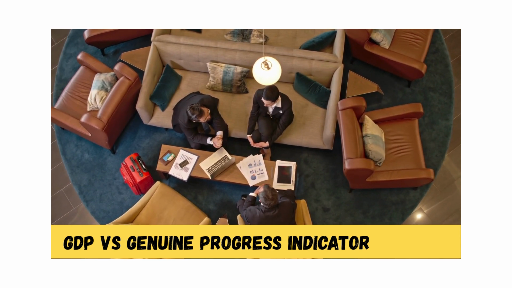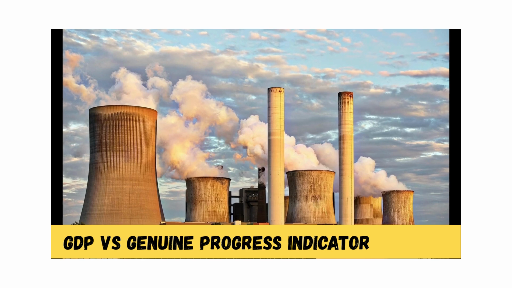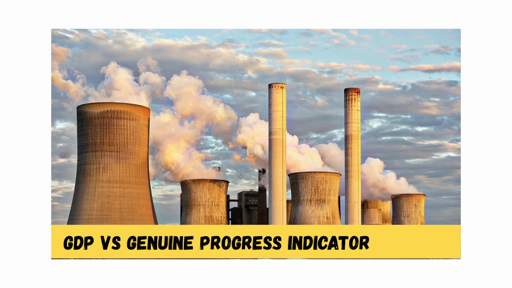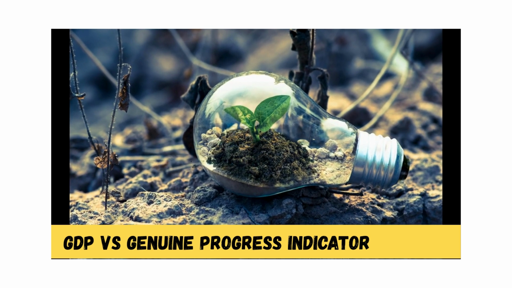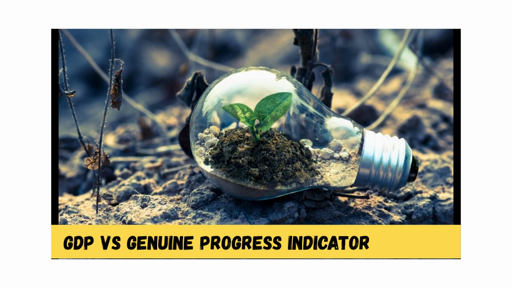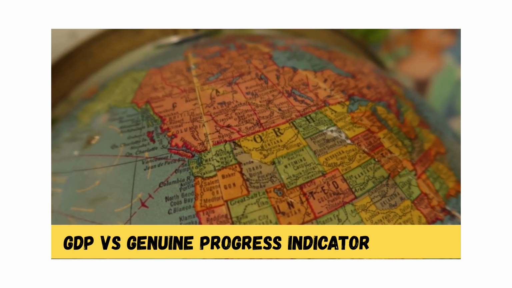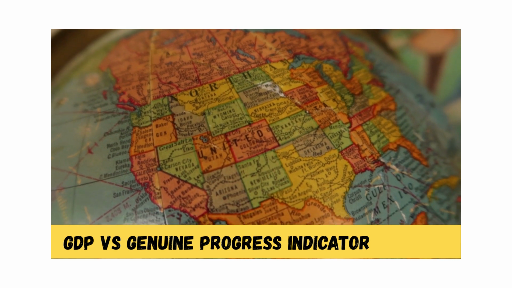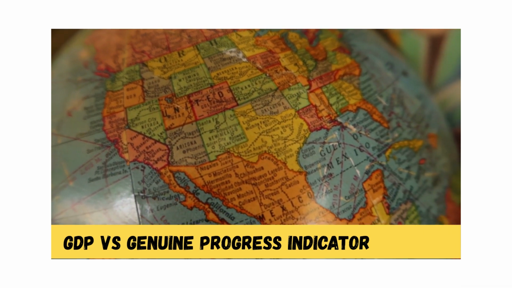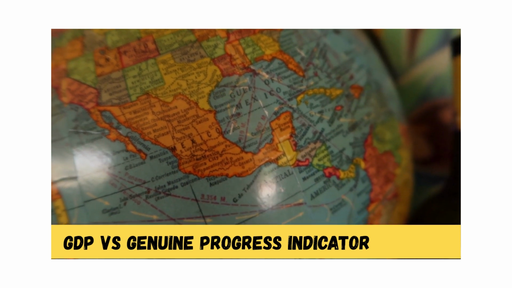For example, if a country spends heavily on rebuilding after a natural disaster, GDP goes up, but Genuine Progress Indicator might go down because of the destruction and loss of well-being. On the other hand, it also accounts for benefits that aren't necessarily tied to market transactions, but improve quality of life, like education, volunteering, or access to healthcare. In essence, GPI tries to answer the question, is this economic activity actually making life better for people?